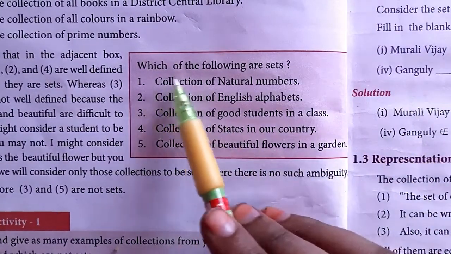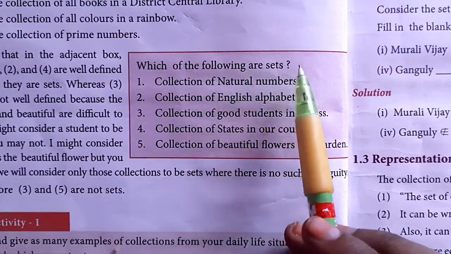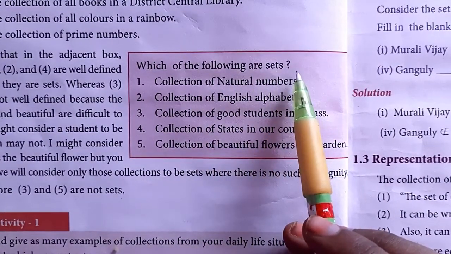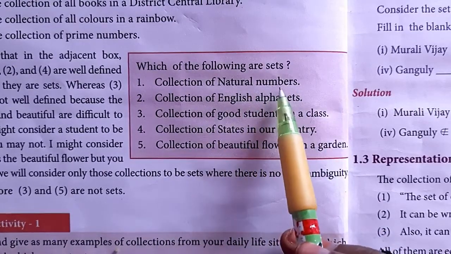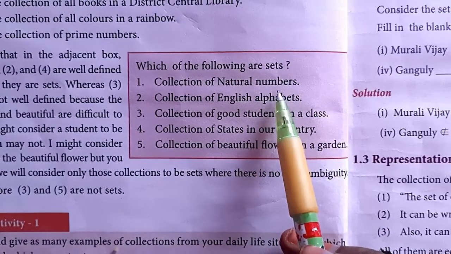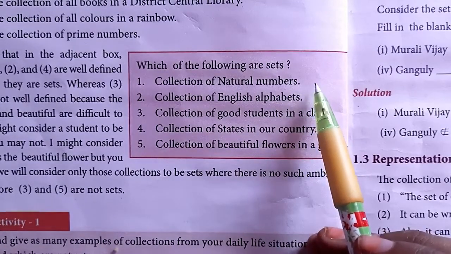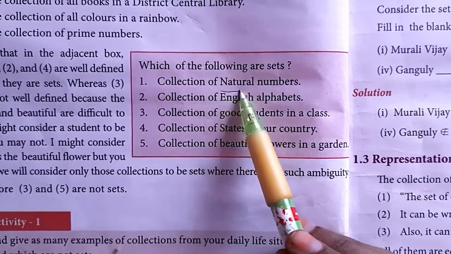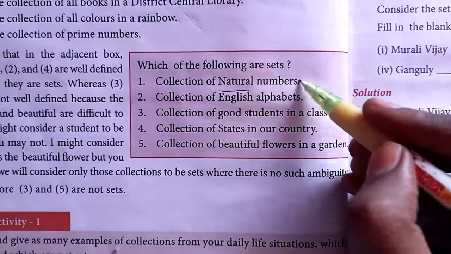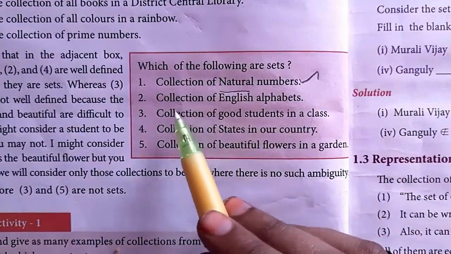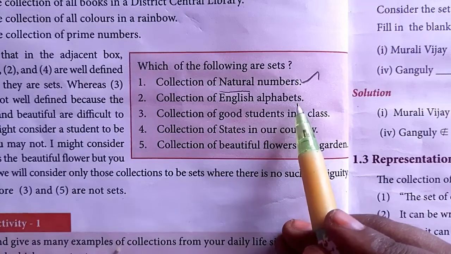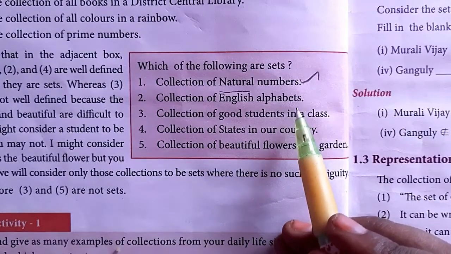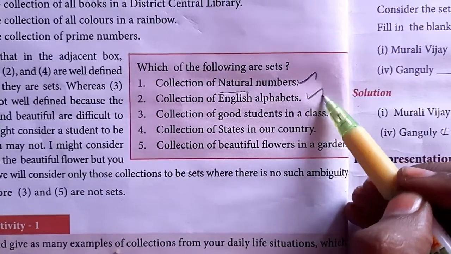See this box. Which of the following are sets? From the question they ask, you can find out whether it is a set or not. Collection of natural numbers. Whether it is a set or not? Yeah, because the set contains only natural numbers. You know what the natural numbers are. So it is a set. Next one, collection of English alphabets. Is it a set or not? See, in English alphabets there are 26 letters. So definitely it is a set.